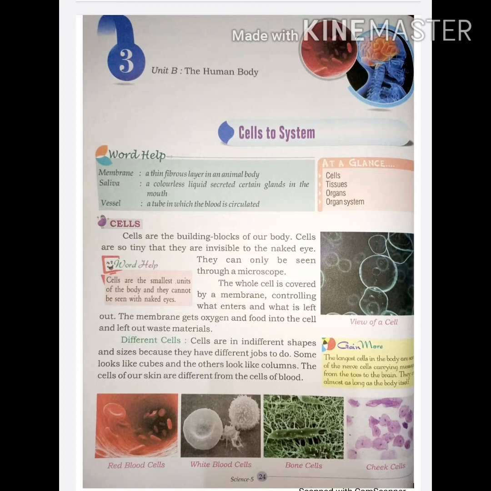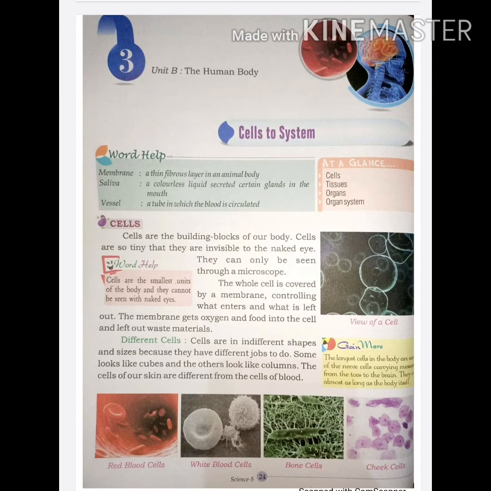The whole cell is covered by a membrane that controls what enters and what is left out. The membrane gets oxygen and food into cells and leaves out waste materials. Listen about the different cells. Cells are in different shapes and sizes because they have different jobs to do.